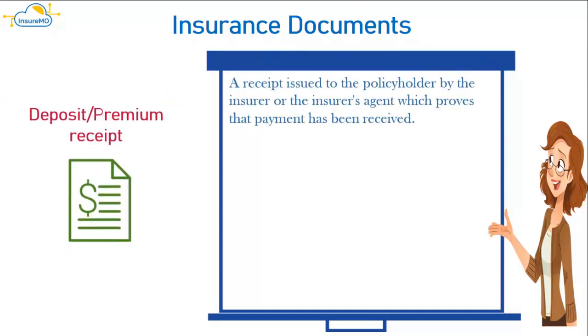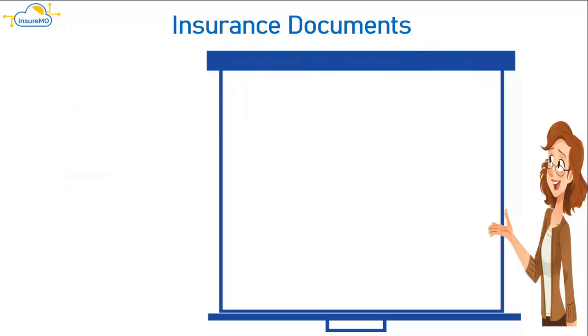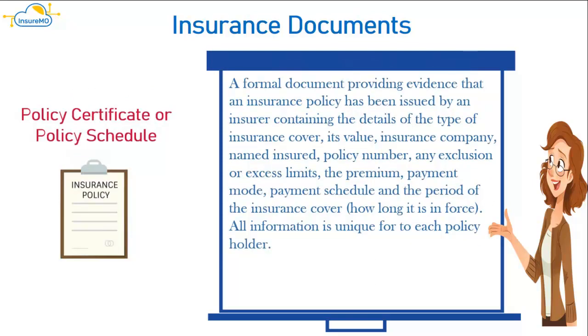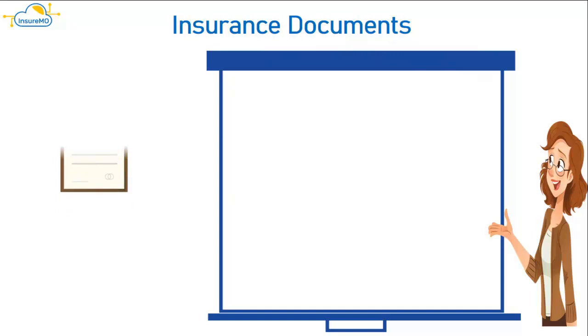Deposit/premium receipt, a receipt issued to the policyholder by the insurer or the insurer's agent which proves that payment has been received. A formal document providing evidence that an insurance policy has been issued by an insurer containing the details of the type of insurance cover, its value, insurance company, named insured, policy number, any exclusion or excess limits, the premium, payment mode, payment schedule and the period of the insurance cover, how long it is in force.